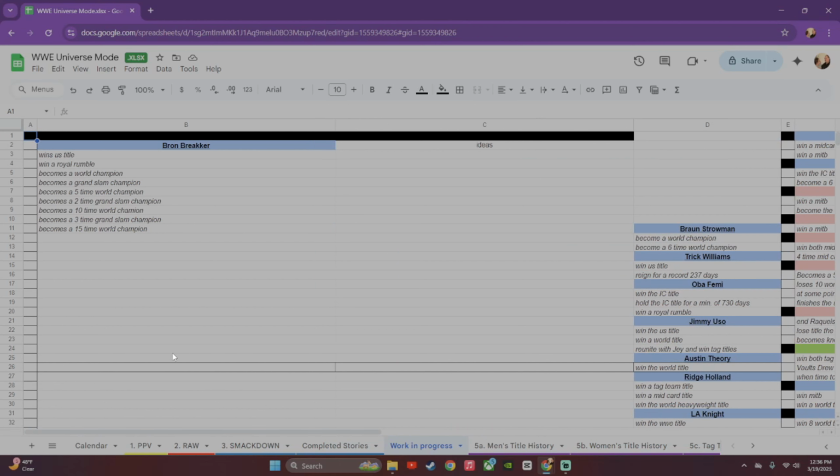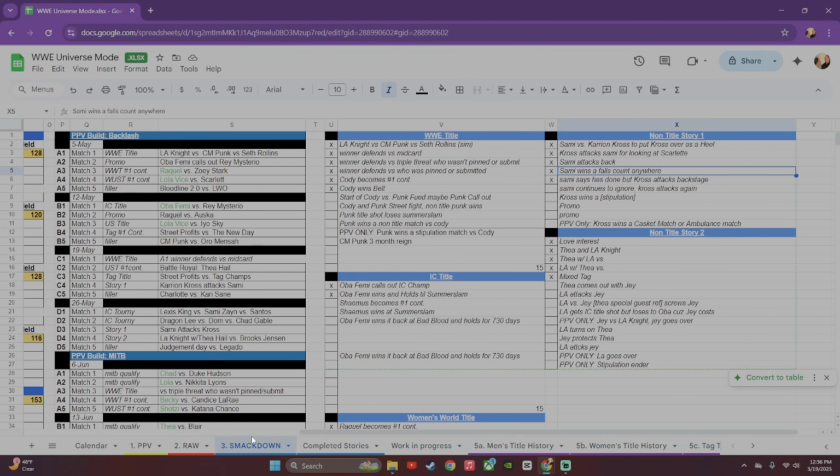This is going to be like my superstar checklist, similar to my story checklist. But this one's going to be like, I want Braun Breaker to become a 15-time world champion. I want to track that somehow. Or if I want Chad Gable to win a mid-card title, I want him to win a Money in the Bank. So I'm working on this one. This is a work in progress. I don't know how I'm going to incorporate that.